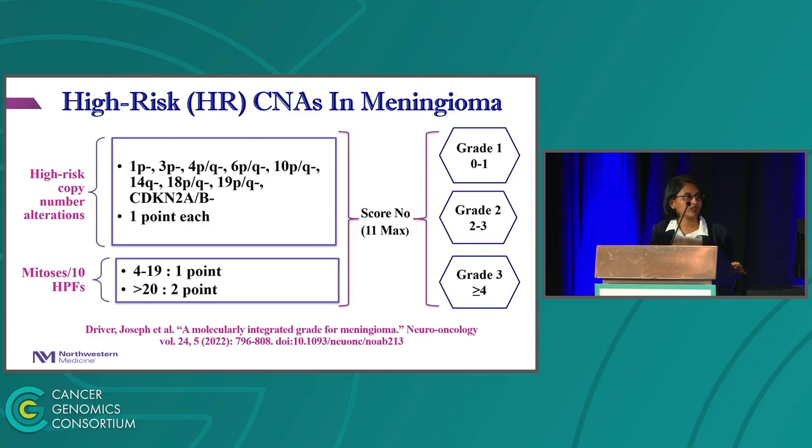So if the score is between 0 to 1, they are designated as grade 1 meningioma. If the score is between 2 to 3, they are designated as grade 2. And if the point is greater than or equal to 4, they are designated as grade 3 meningioma.